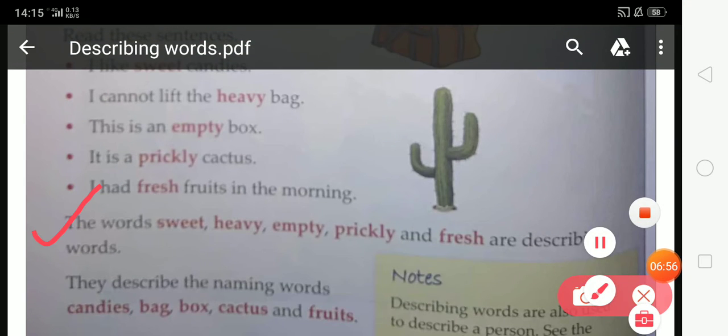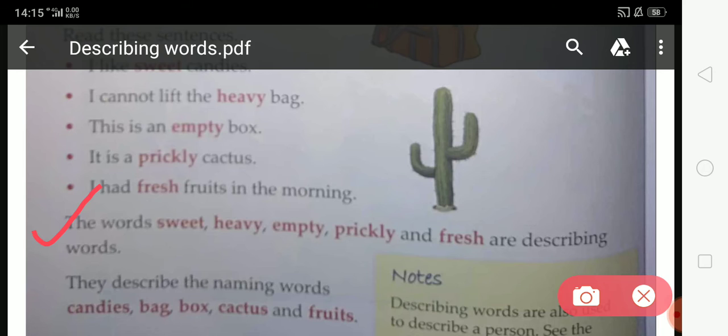Now come on next topic. Here the words sweet, heavy, empty, prickly and fresh are describing words. So students, in this sentence, the red colored words are describing words because all of these words tell us more about the naming word.